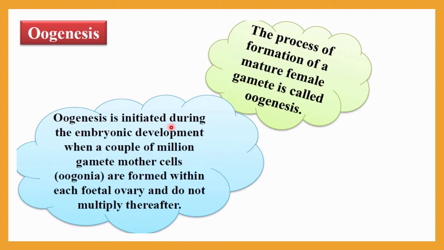Oogenesis is initiated during the embryonic development when a couple of million gamete mother cells, called oogonia, are formed within each fetal ovary. So before a female is born, these will all be formed, not after birth. They do not multiply thereafter. That means whatever number of oogonia a female has is already decided before birth.